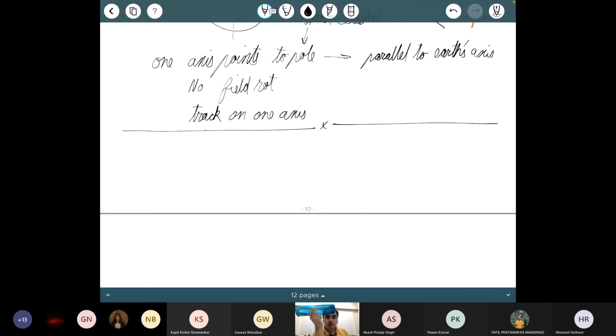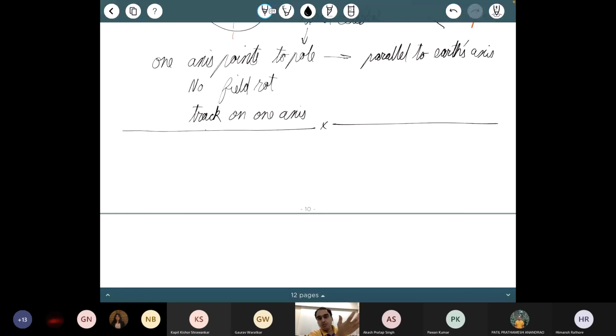Now to track a star, what would I have to do? First, I have to match its declination. But then by rotating this way, the stars are not going around in circles like this. The stars are going around in circles like this. So I would have to still move both axes to track it. So that does not give you any advantage in terms of the telescope mount. That's why that is never used.